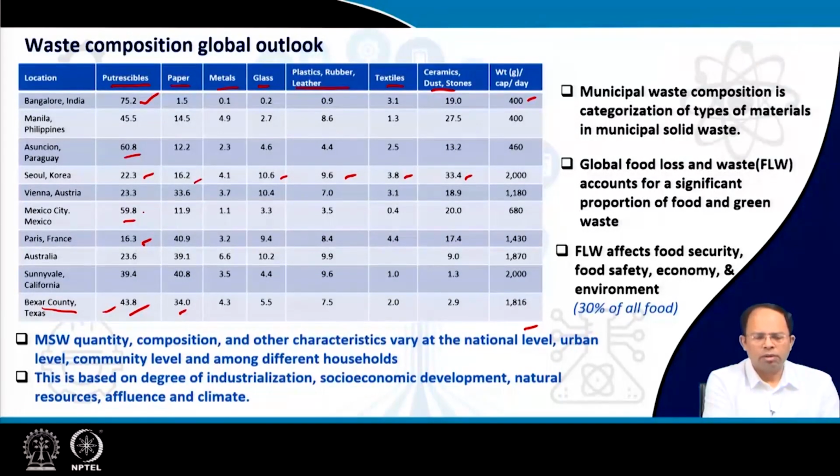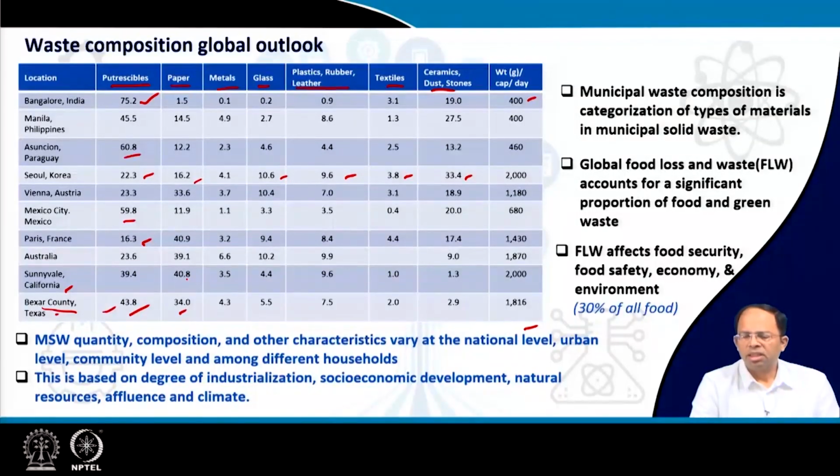It's better off than India, but still it's a poor country, right? So, waste composition will be different for different countries. This is an average value, but certain cities in certain countries will also have different kinds of waste generation. Like we have Texas and California, both from the US, but the values are different, right? So, there would be some differences because of the area, the context and so on.